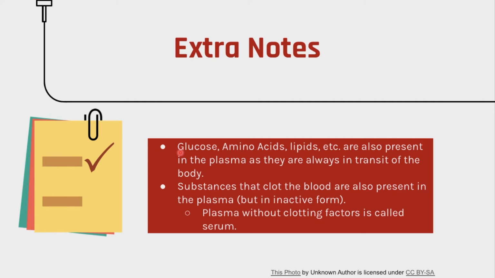Glucose, amino acids, and lipids are needed almost everywhere, so they're always in transit in the body and can be found in plasma. Sometimes clotting substances of the blood are also present in the plasma, like fibrinogen that we saw, and without those substances, plasma can be called serum. This is a question asked in many tests, so you might want to remember that.